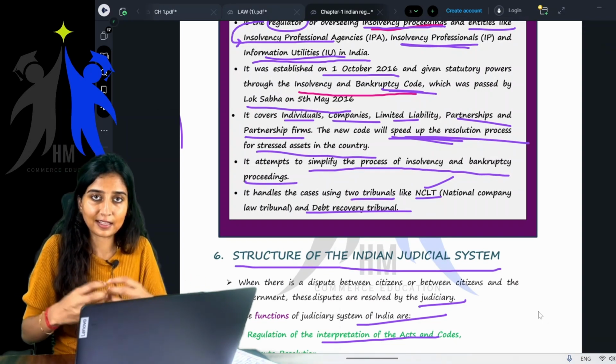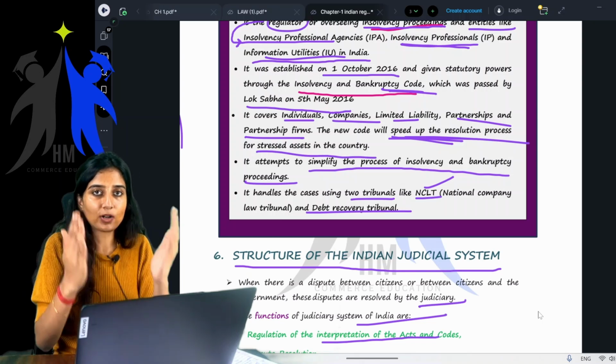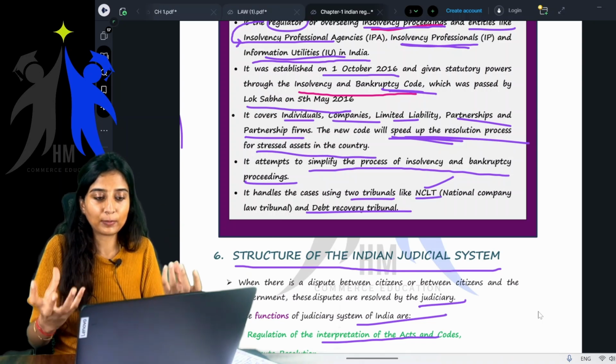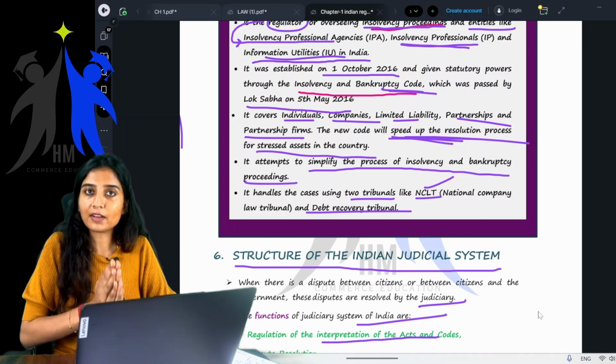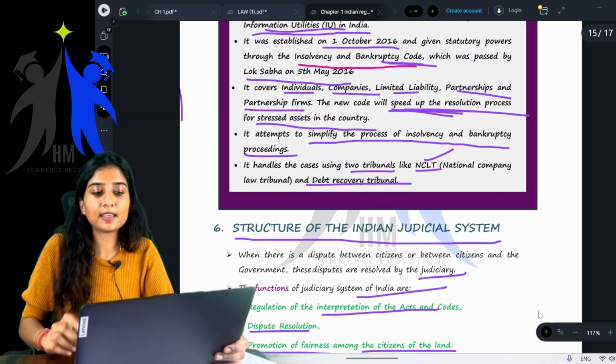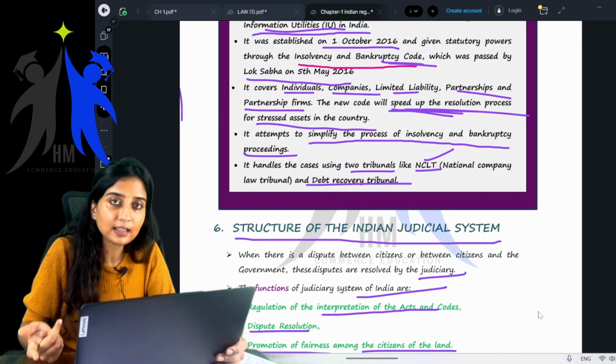See, this is revision. That is the reason I'm so fast. I hope you are getting my pace and you're able to revise along with me. It handles the cases using two tribunals, that is NCLT and DRT.